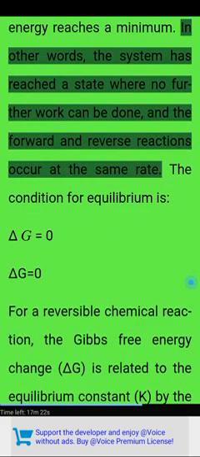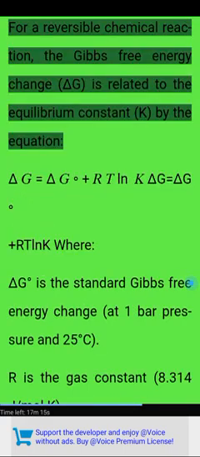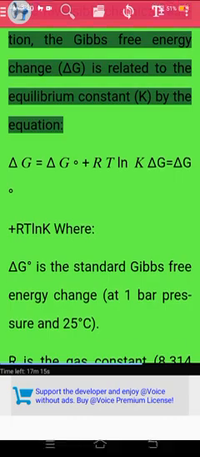In other words, the system has reached a state where no further work can be done, and the forward and reverse reactions occur at the same rate. The condition for equilibrium is delta G equals 0. For a reversible chemical reaction, the Gibbs free energy change delta G is related to the equilibrium constant K by the equation